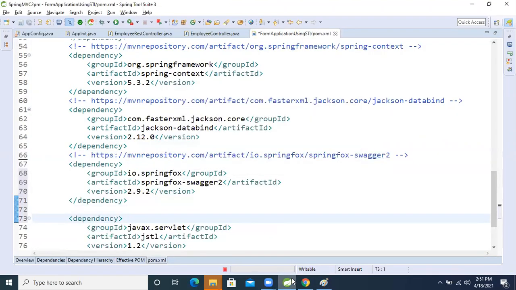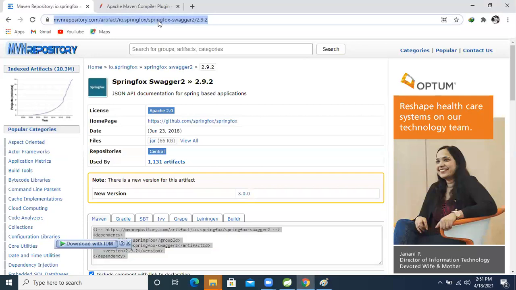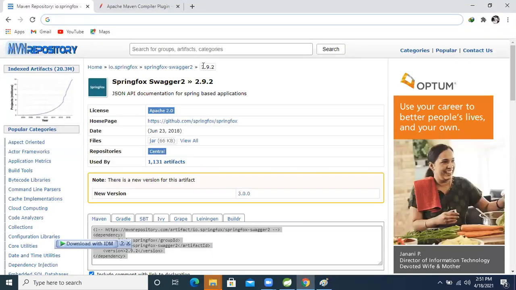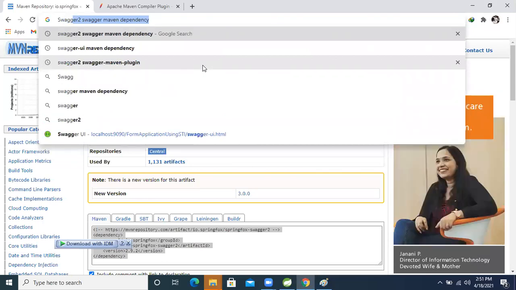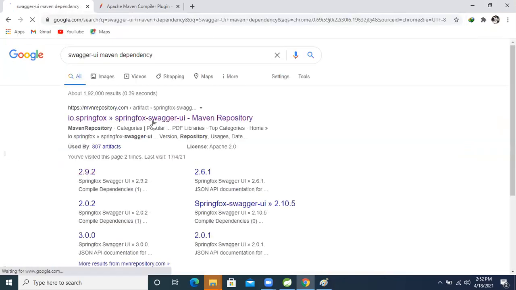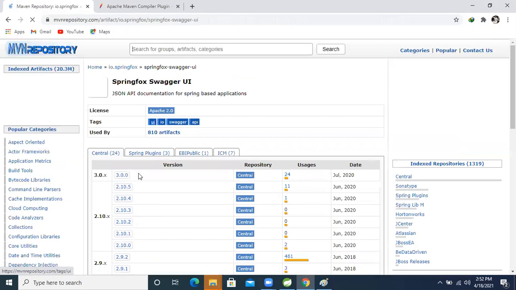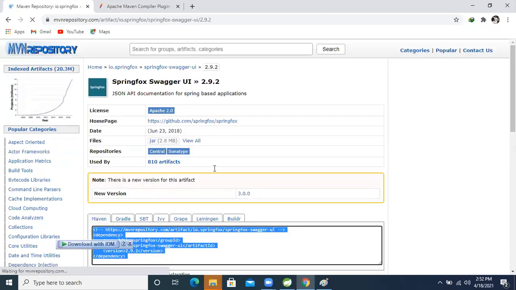I will explain its meaning later, don't worry, but first I will explain one thing. I'm just putting the needed dependencies here. So the other one is Swagger UI Maven dependency, version 2.9.2, the same. Copy this one and paste it.